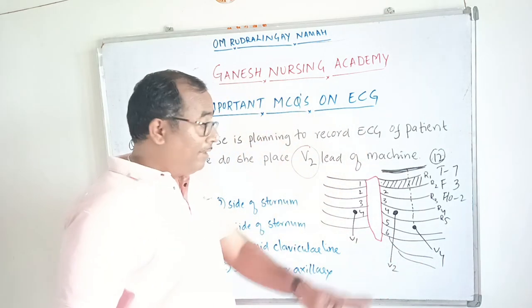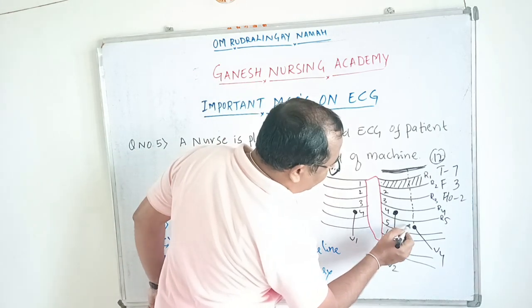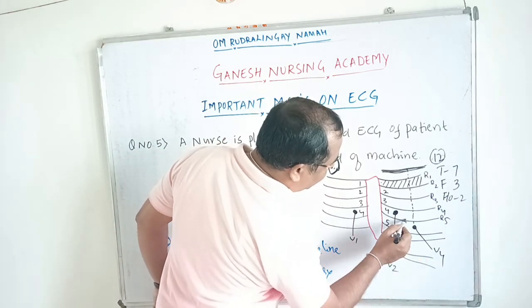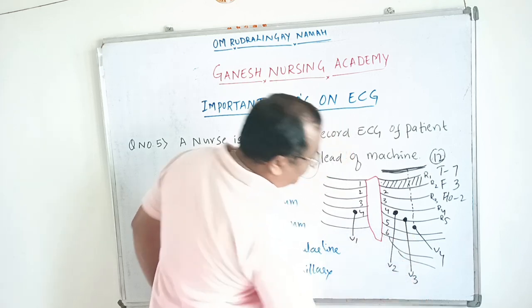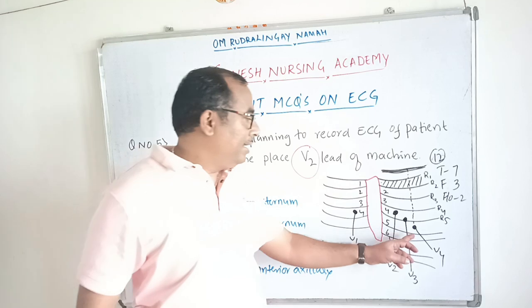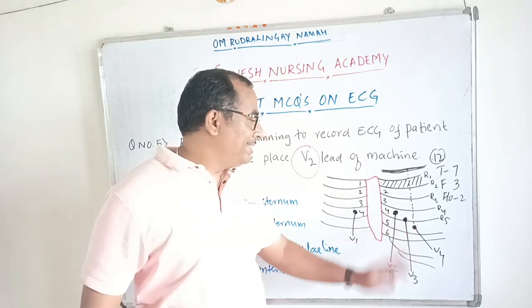And now V3 we will place exactly between V2 and V4. Here we are going to place the V3. Initially we will not place the V3. After placing the V4 lead, exactly between V4 and V2, we will place the V3 lead.